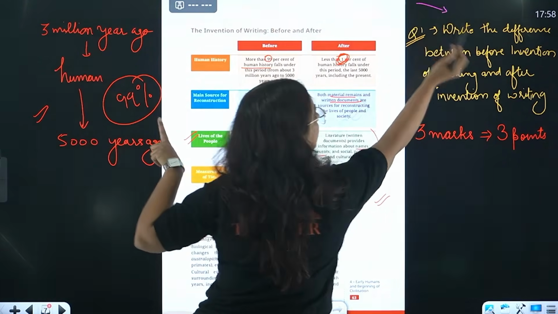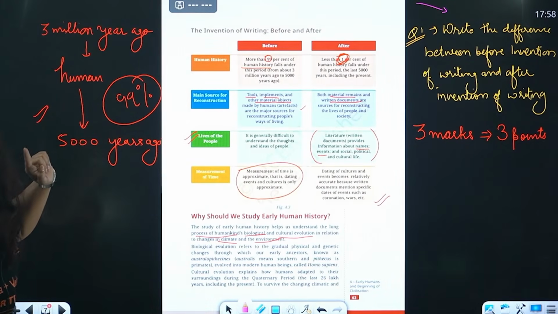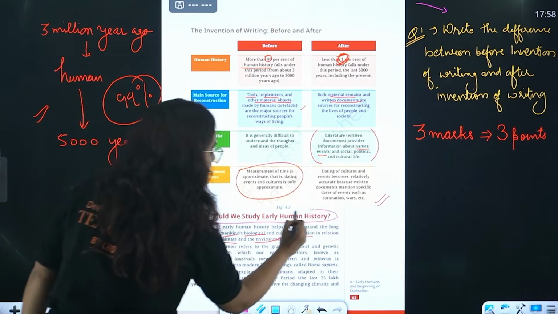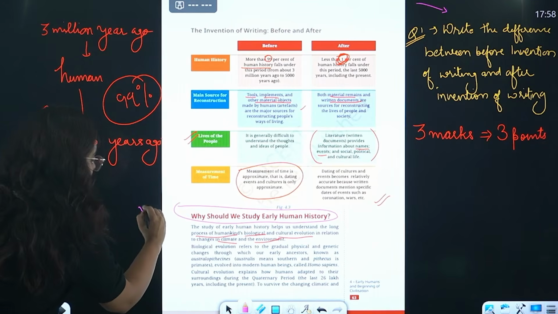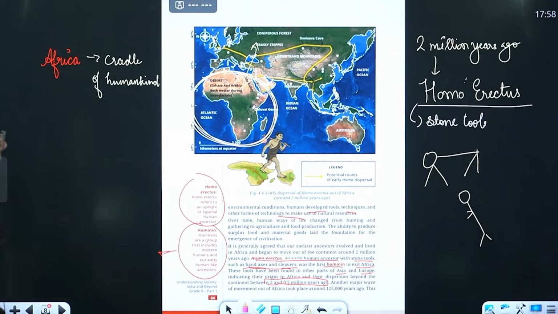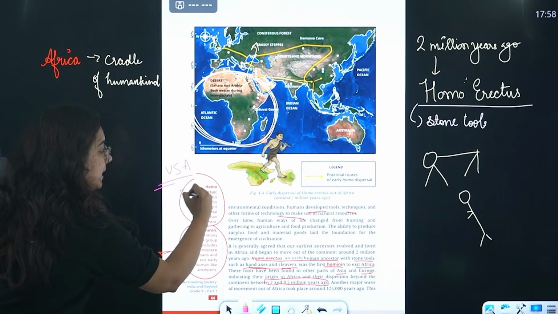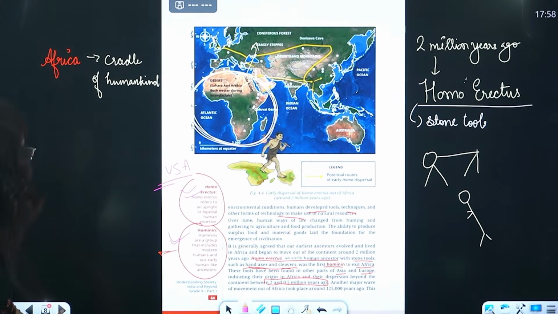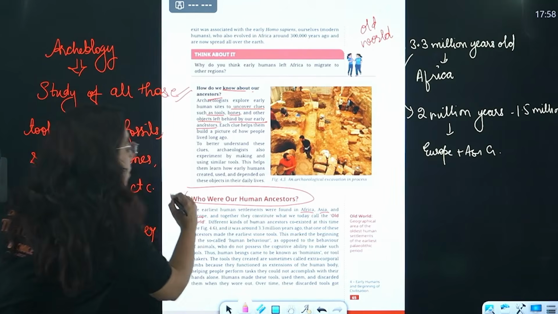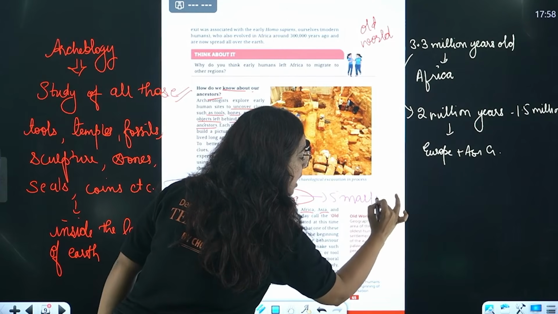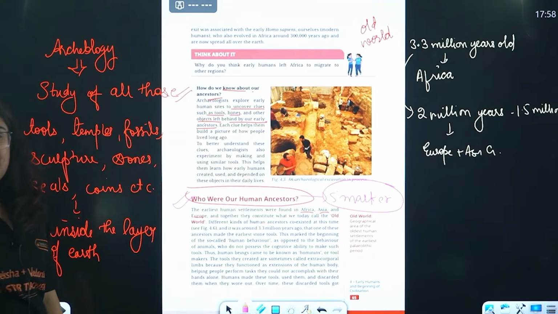See, write the difference between the time before the invention of writing and the time after writing. I explained to you that this can come as a 3-marker question. Then we have a question: why should we study early human history? Very important question. In very short answers, pointers can come as: what is Homo erectus? Explain Homo habilis. Sorry, hominin. Okay? Then a question can come: who were our human ancestors? This is basically a 5-marker question where you have to explain everything about the evolution of humans.